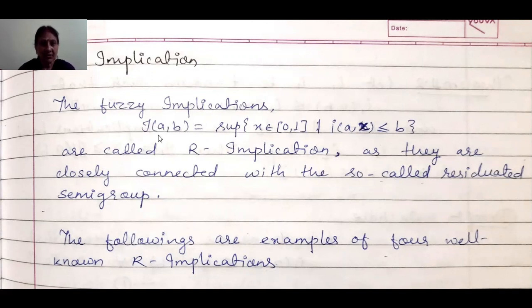So here we must keep in mind what is I(A,B) for the R implication. We have to take the collection of all those numbers in the closed interval [0,1] whose intersection with the first argument is less than or equal to the second argument. So let us see the examples of well-known R implications.